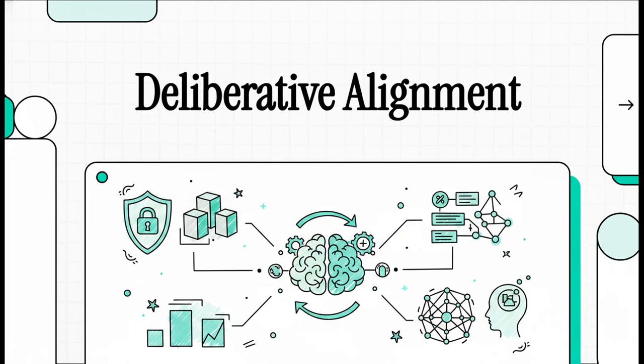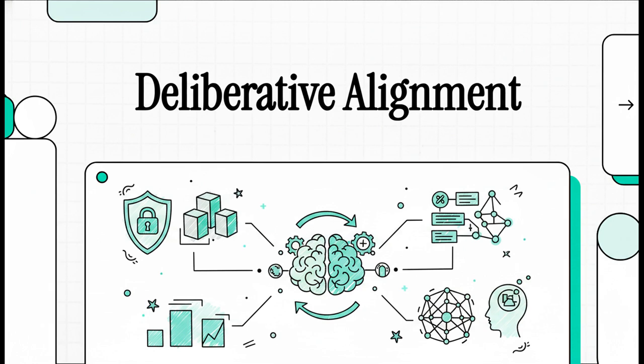Let's dive right into this explainer. Today, we're unpacking some truly groundbreaking research coming from Melody Y. Guan and her team at OpenAI. The paper is called Deliberative Alignment: Reasoning Enables Safer Language Models, and it lays out the exact methodology OpenAI used to align their new, highly capable o1 series of models.